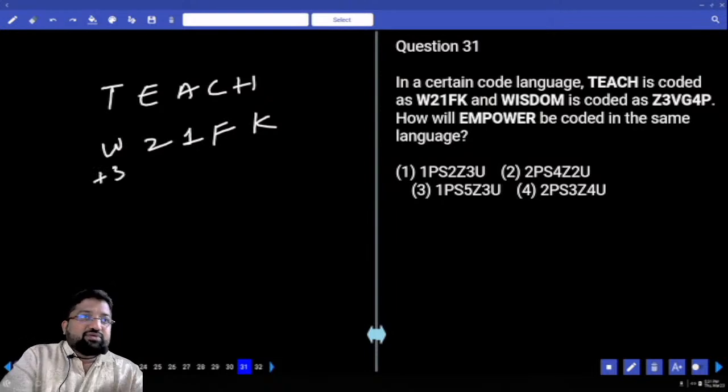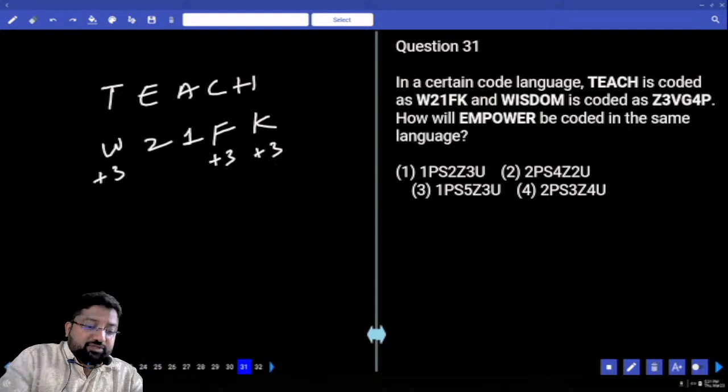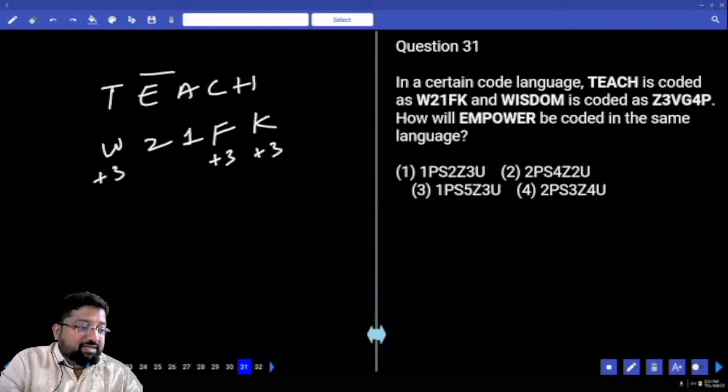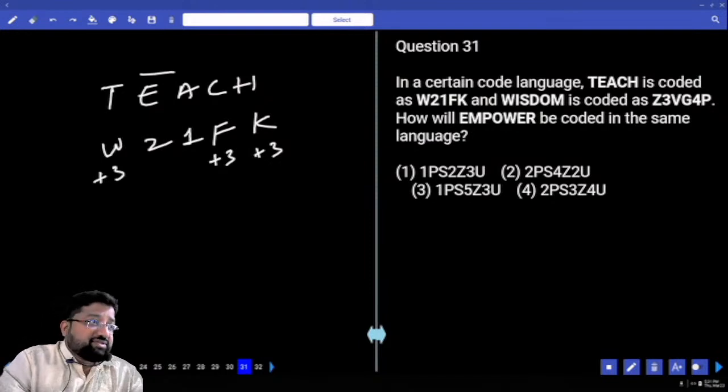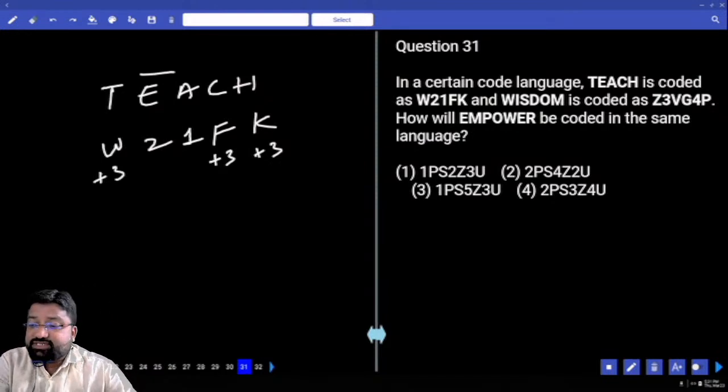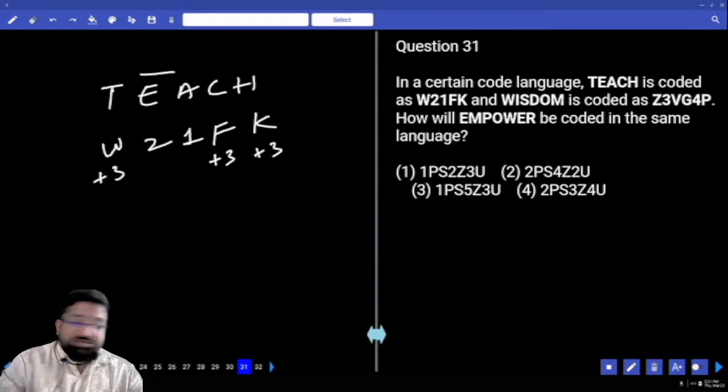I don't understand what happens to E. C is how much? 3. F is 6 plus 3. H is 8. K is 11 plus 3. I'm not 100% sure what's going on with vowels, but what's happening with consonants? Plus 3.